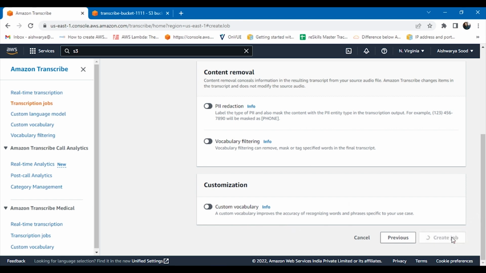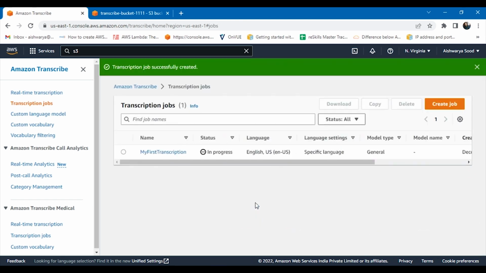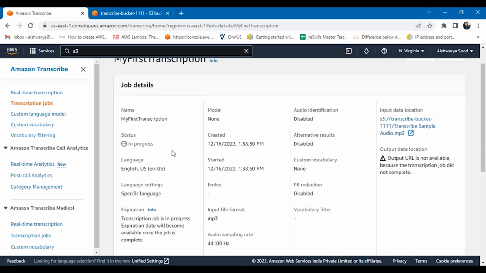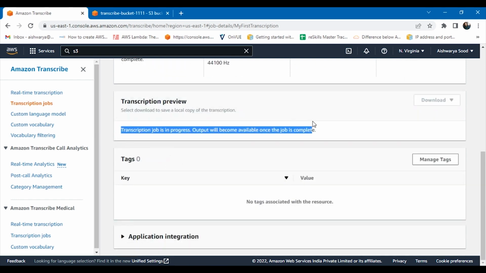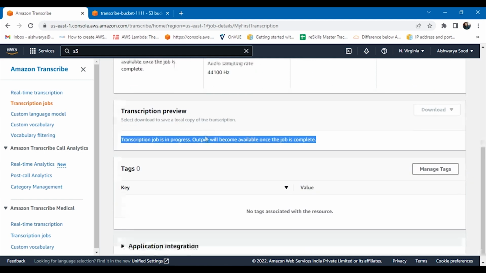And then we will say create a job. So now my job is in progress. Very soon, within a few seconds, this audio will be converted into text and I will be able to see it over here. Let me open it and see when it is ready. I will be able to preview my transcription over here. As of now it is in progress, so within a few seconds it will be ready. Let me pause and resume when it is ready.